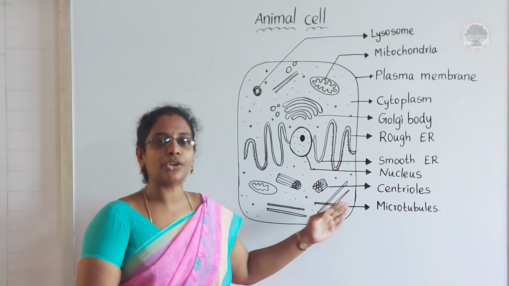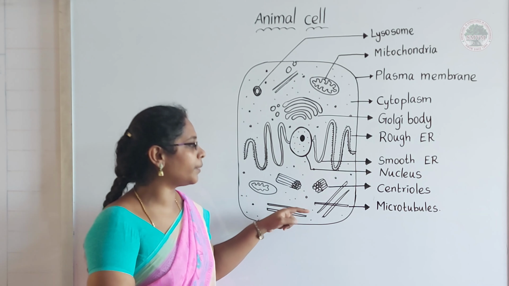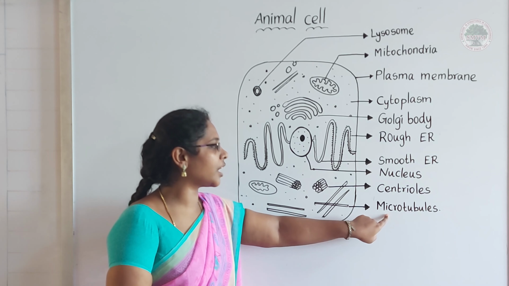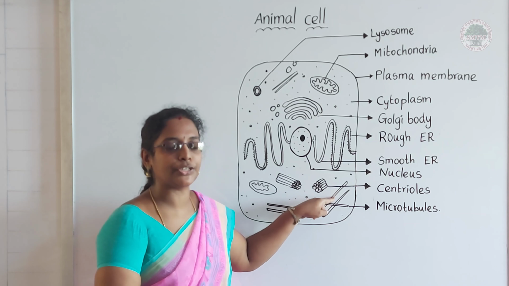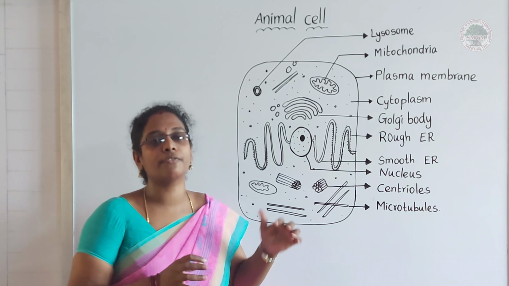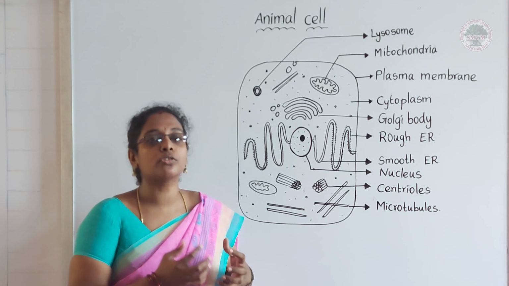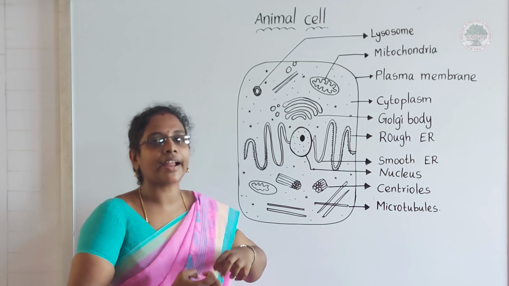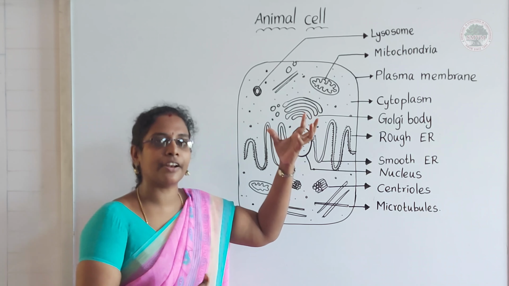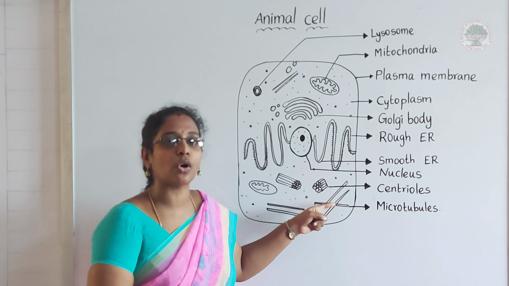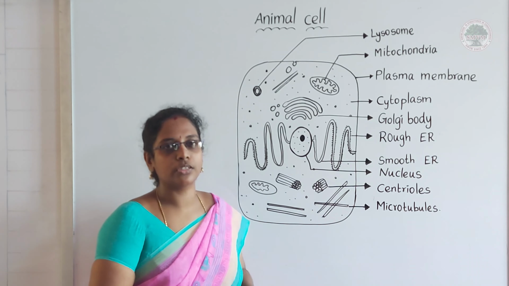So the next organelle that we are going to discuss is centrioles. So this centriole is responsible for producing microtubules. So the microtubules are produced here in centrioles. The main function of this is while cell division happens, the chromosomes are attracted to the different poles of the cell. So it happens only because of these centrioles.